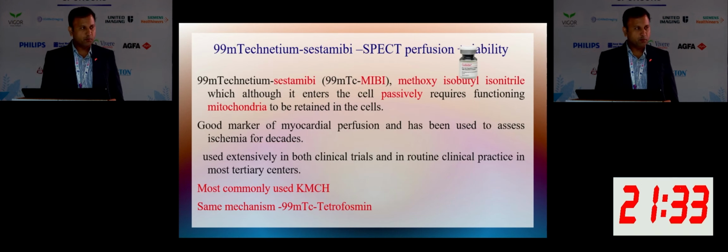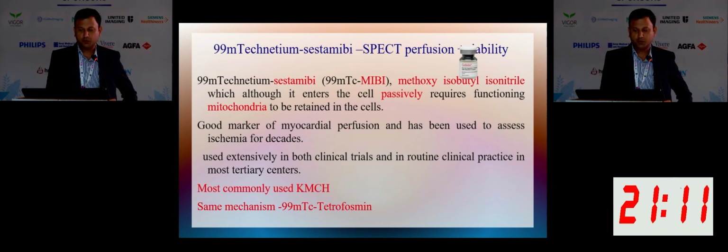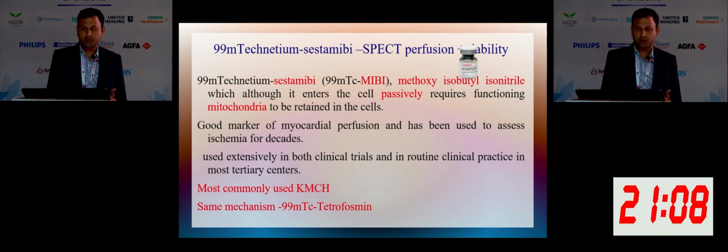I'll be talking mainly about technetium sestamibi, which is MIBI, methoxy isobutyl isonitrile. The mechanism of entry into the cell is that it passively enters the cell, goes into the mitochondria and fixes in the mitochondria of the cardiomyocytes. So if we image, we will see whether perfusion is present or not. It is a good marker of myocardial perfusion, and it is used to assess ischemia. MIBI is mainly used for seeing ischemia, and we can also use it for viability assessment. It is used in many clinical trials and in routine clinical practice. MIBI is the most commonly used, and we use mainly MIBI in KMCH also.